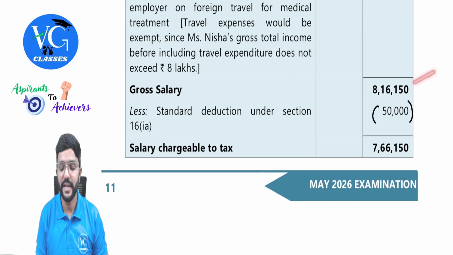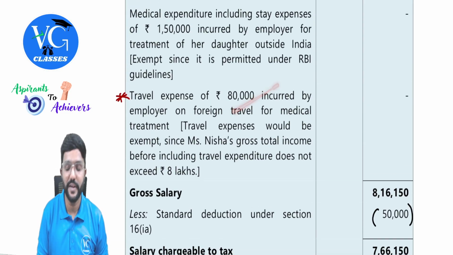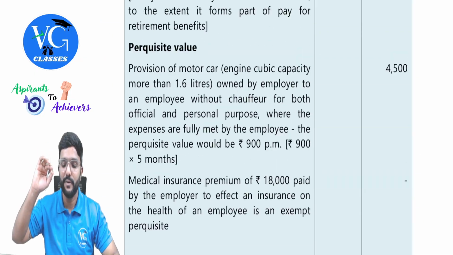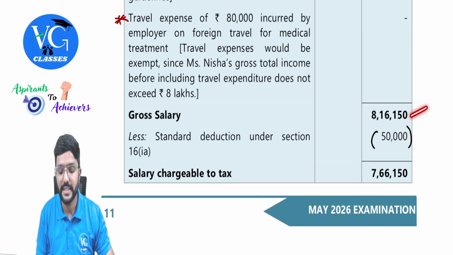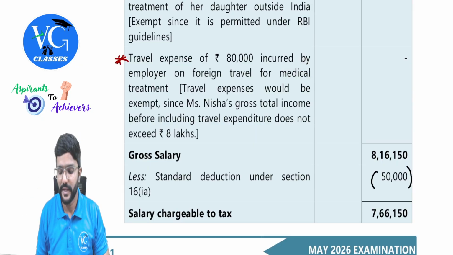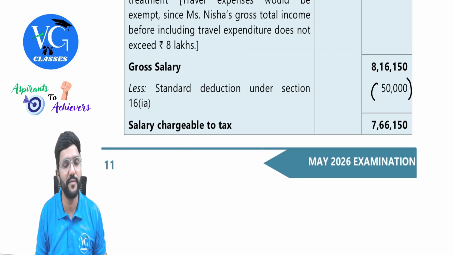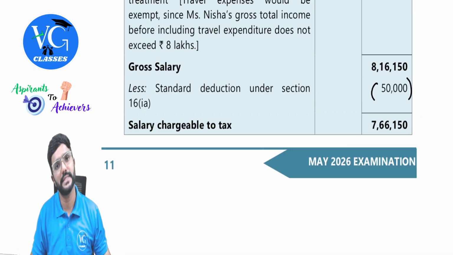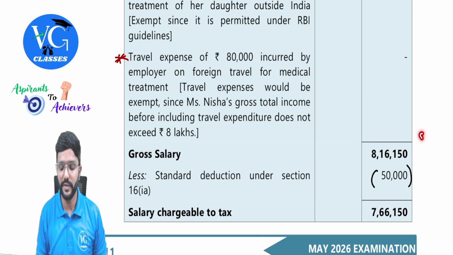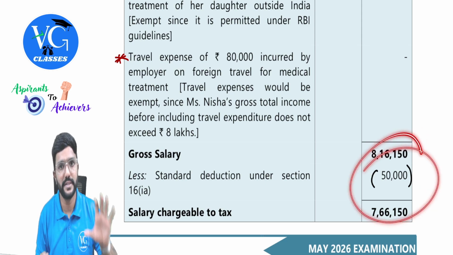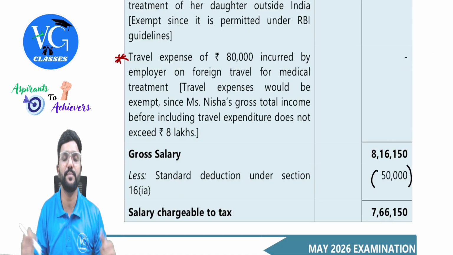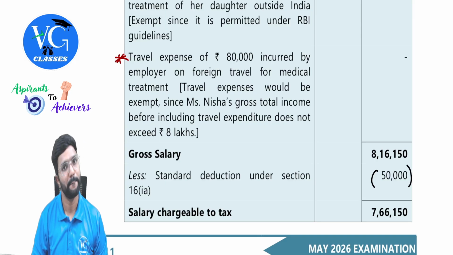So gross salaries. See, for checking whether this is taxable or exempt, don't write this. Just do it in the calculator. Just add up everything. You will get gross salary 8 lakh 16,150 excluding this. Yes, deduct 50,000 standard deduction. So you will get income from salary 7 lakh 66,150, which is nothing but gross total income. Yes, as it is within 8 lakh, now you can tell this is exempt. Then you continue with the calculation. Don't write it here. Just do the calculation in calculator and tell whether it is exempt or taxable. Then you can proceed further with calculations, guys.